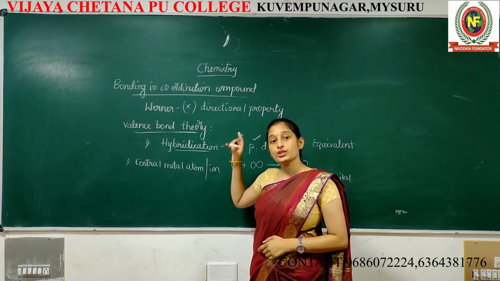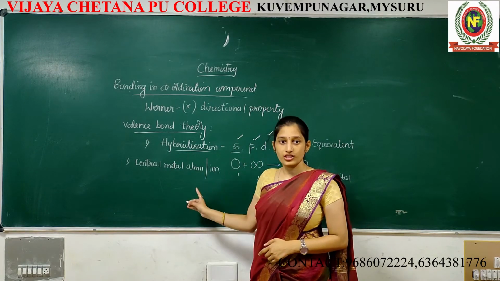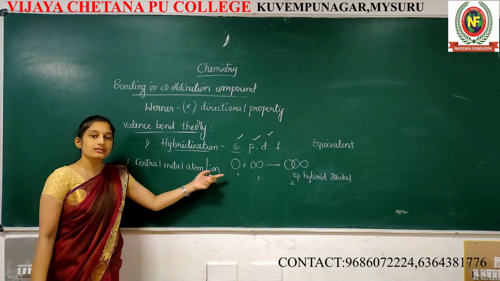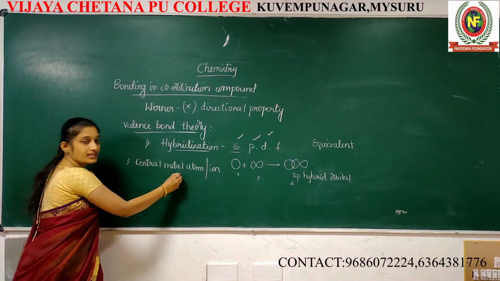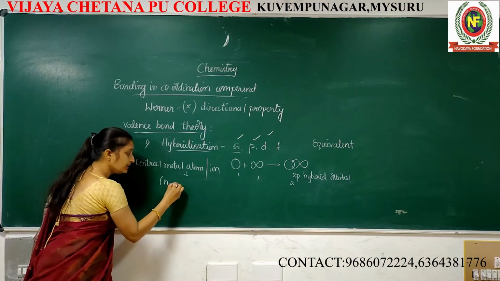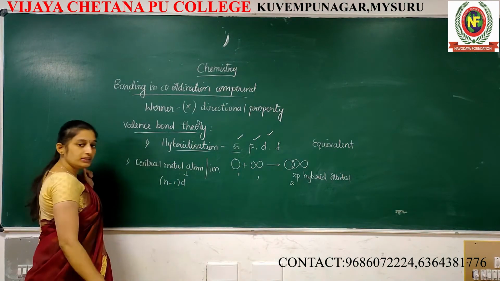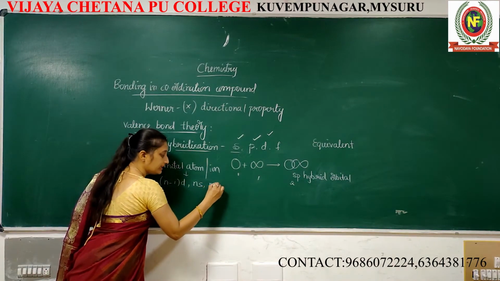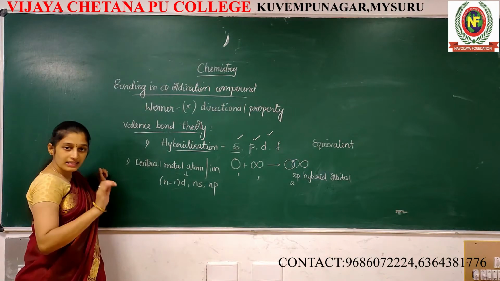Ion means it is compulsorily a positive charge. In this central metal atom or ion, they use maybe the n-1 d orbital, or ns, or np.